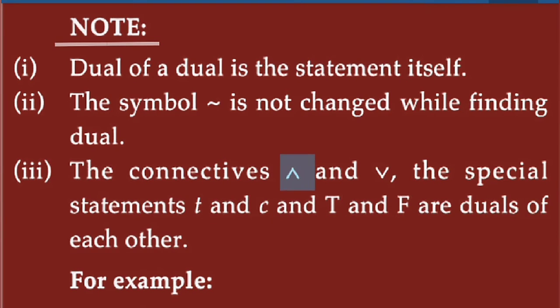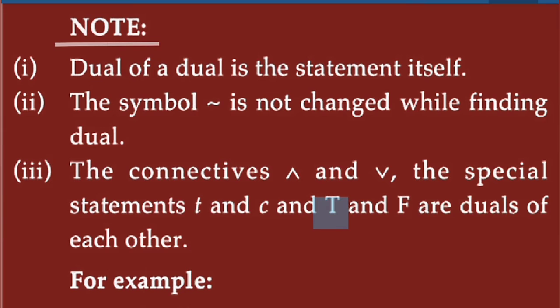Means if and, then it is replaced by or, and if T, then it is replaced by F, and if F, it is replaced by T.